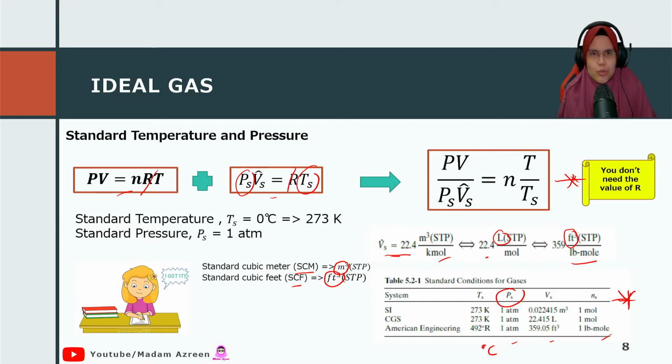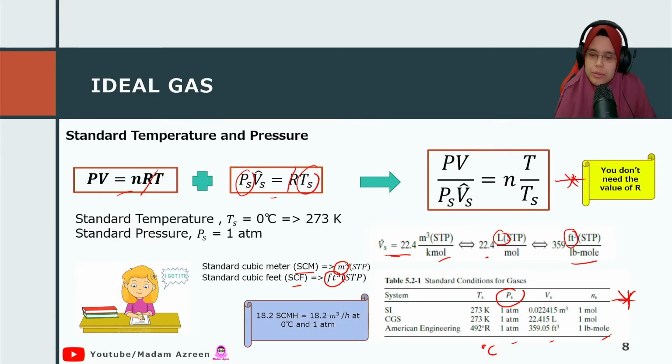So let's say you have 18.2 SCMH, meaning standard cubic meter per hour. The unit is meter cube at temperature 0 degrees C and 1 atm pressure. I might not have arranged my sentence properly, but don't get confused with this.